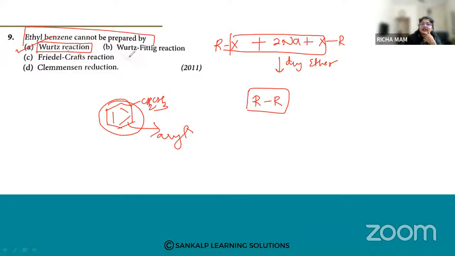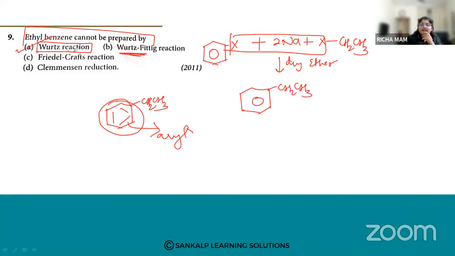Ethyl benzene cannot be prepared by which reaction? It is the Wurtz reaction. In the Wurtz-Fittig reaction, one of the alkyl groups should be a substituted aryl halide, and another will be, I can take this CH2CH3, right? So I will get this compound. With the help of the Wurtz-Fittig reaction, I will get the desired compound, but with the help of the Wurtz reaction, we cannot prepare ethyl benzene.